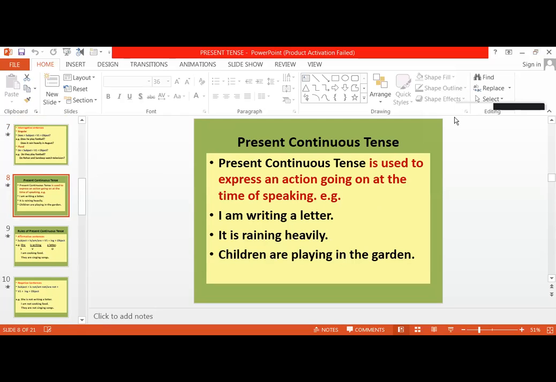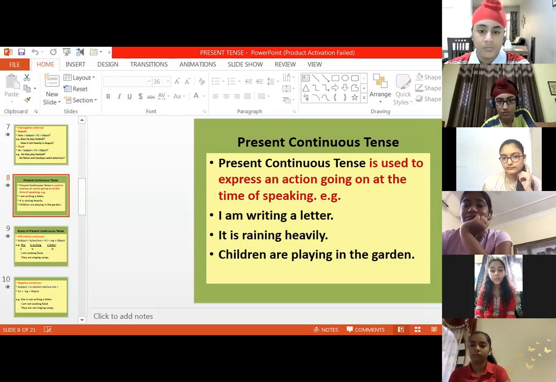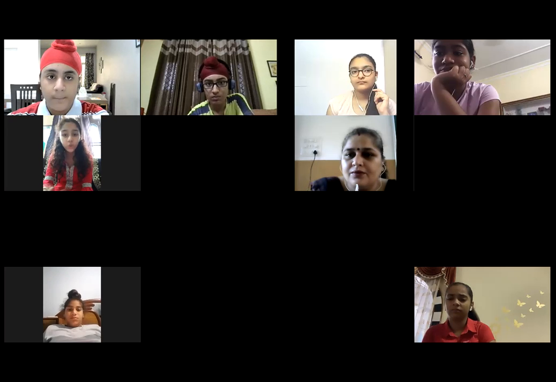Let me see who has raised hand to explain this. Yes, Jannat. Jannat, unmute yourself. Present continuous tense is used to express an action which is going on at the moment. Like I am writing a letter, but it means that the person is writing a letter at the same time which is going on. It is raining heavily means it is raining at the same time, or the action is going on in the moment.